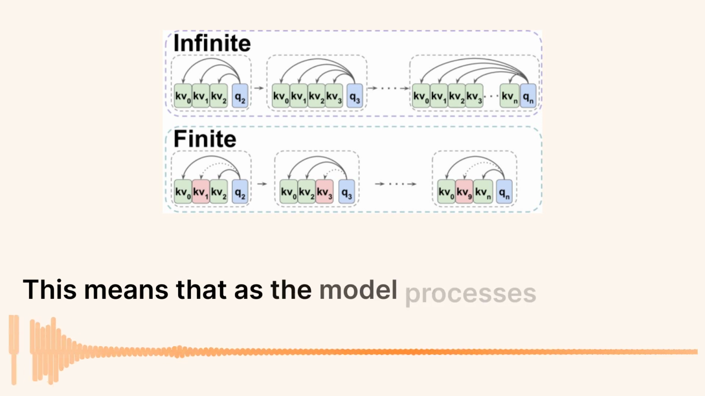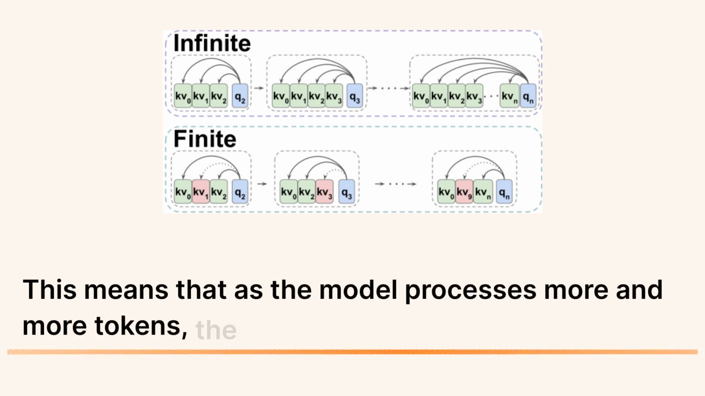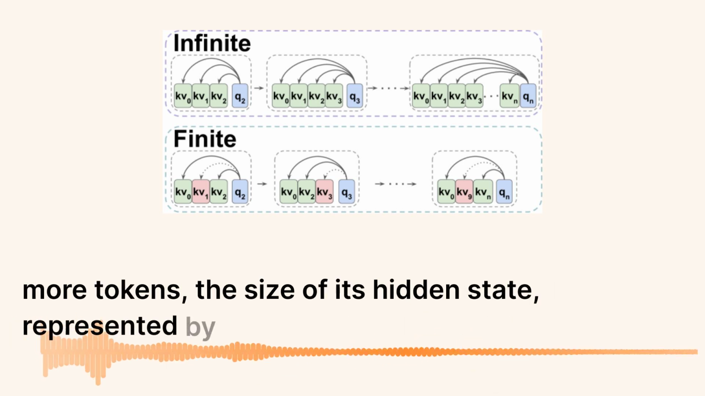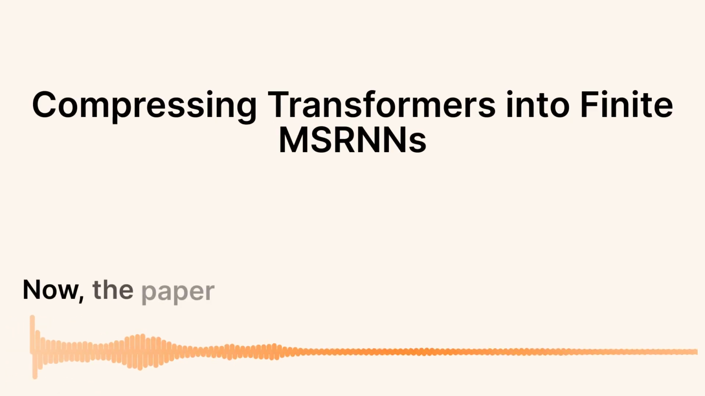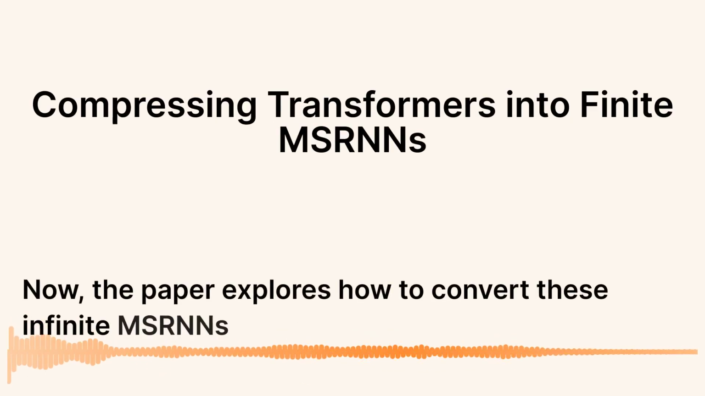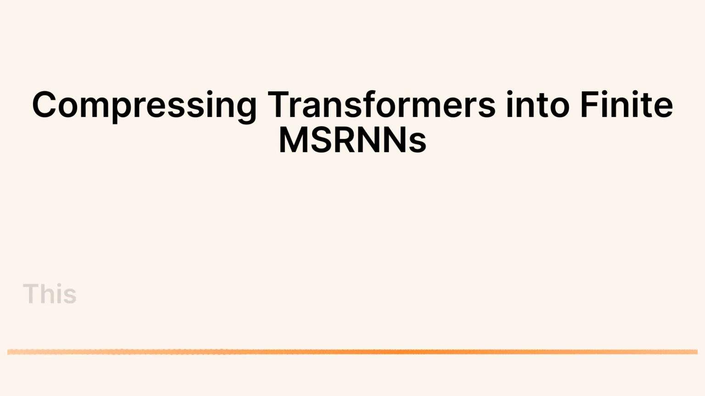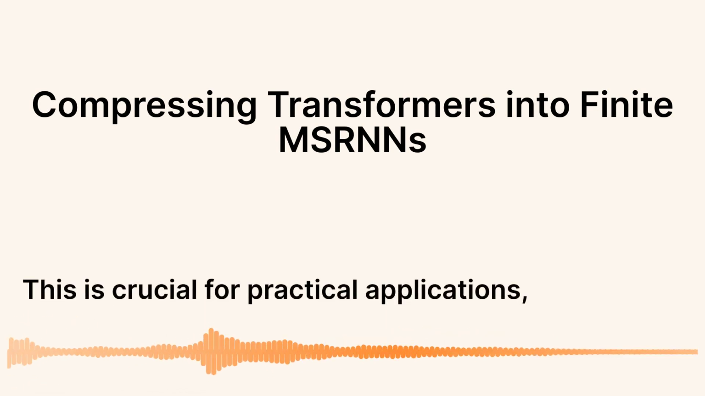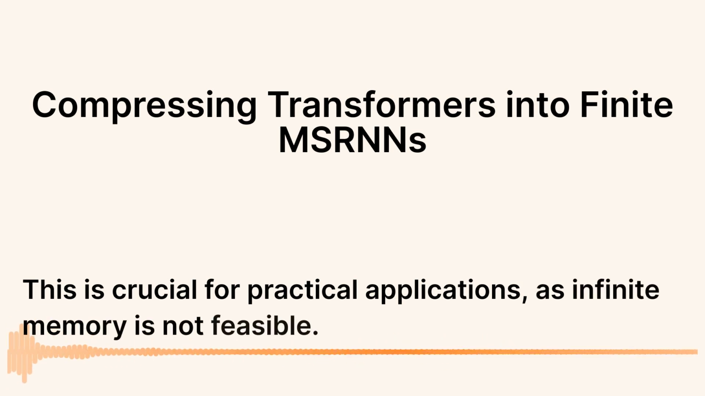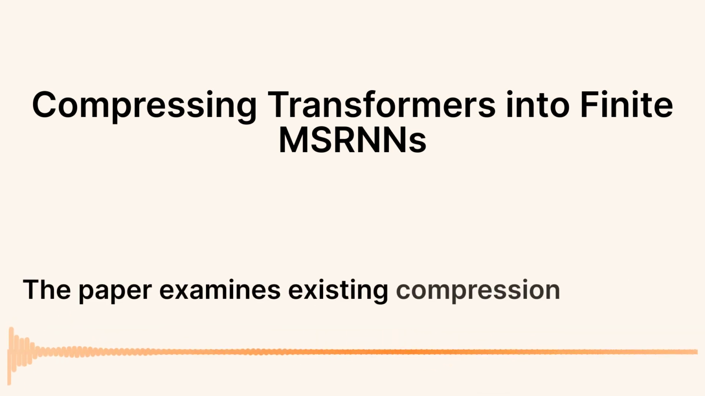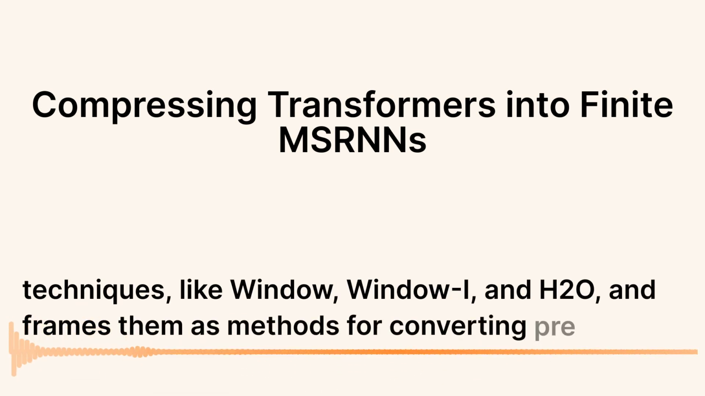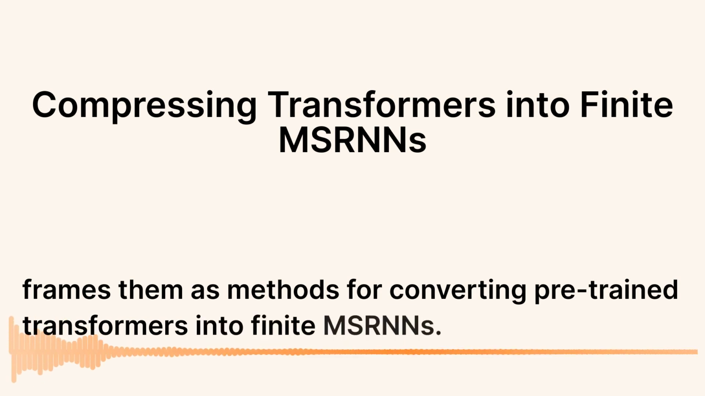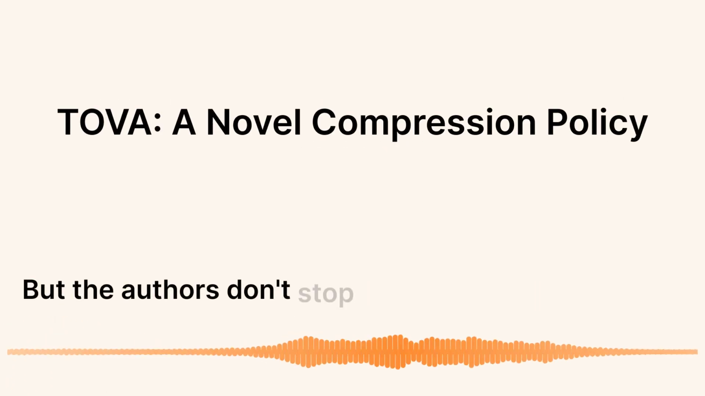This means that as the model processes more and more tokens, the size of its hidden state, represented by the key and value vectors, keeps expanding. Now, the paper explores how to convert these infinite MSRNNs into finite ones. This is crucial for practical applications, as infinite memory is not feasible. The paper examines existing compression techniques like window, window plus i, and H2O, and frames them as methods for converting pre-trained transformers into finite MSRNNs. But the authors don't stop there.